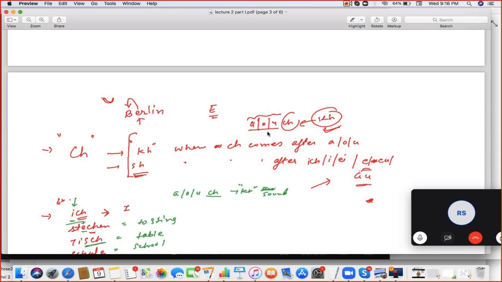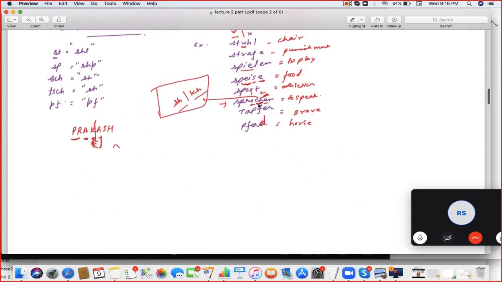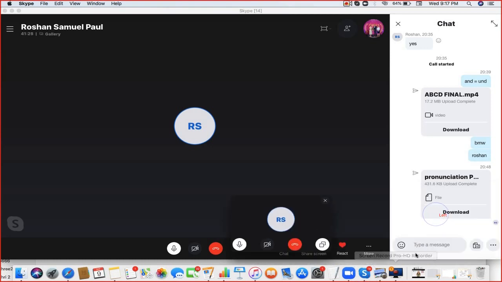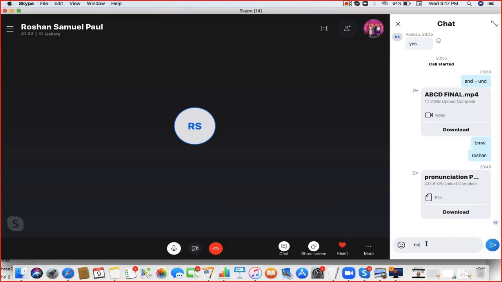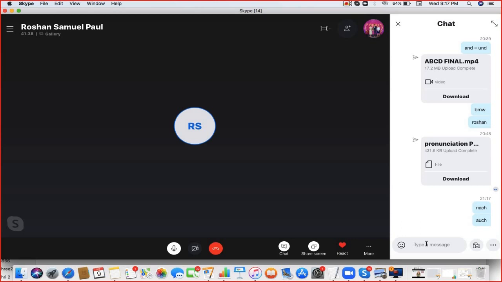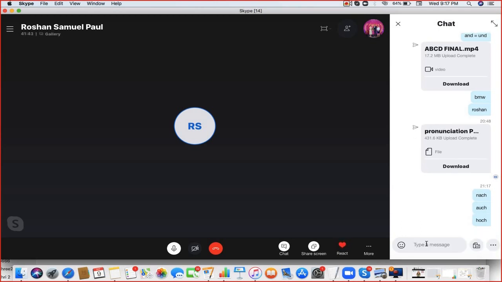So this will become Sprechen; it's coming after E, so Sh. Coming after A or U, it becomes K. Example: if I say Nach, Nak. Or if I say Auch. Or Hoch. So CH coming after A or U has the K sound.